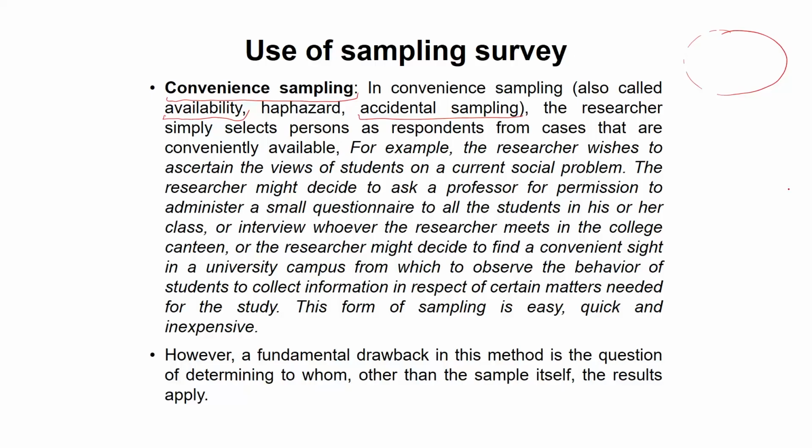Now, the researcher tried to do research as per his own convenience, or if he accidentally met someone, he asked him and collected the information. So, for example, a researcher wishes to ascertain the views of students on a current social problem.